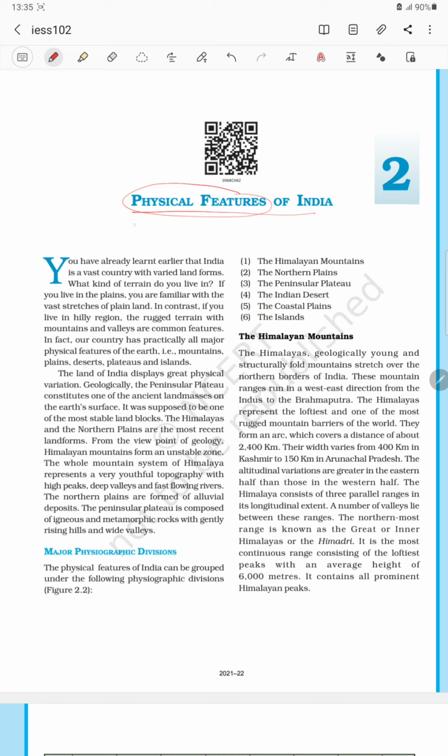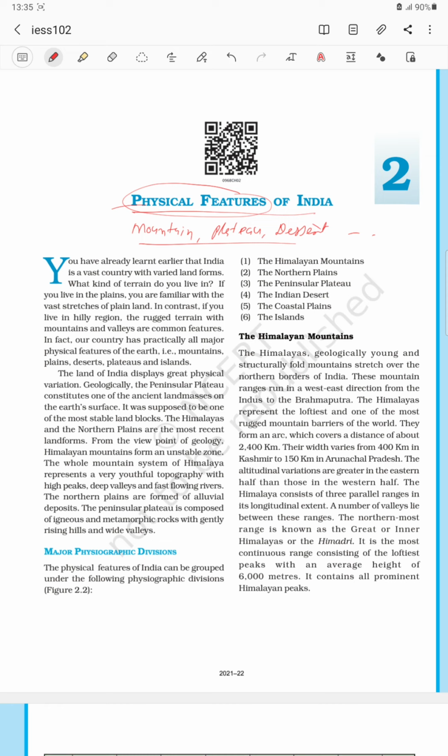Landforms could be what? Mountain, plateau, desert. So these are generally physical features, okay? In this chapter we will cover all these things, which types of physical features are available in India. Clear?